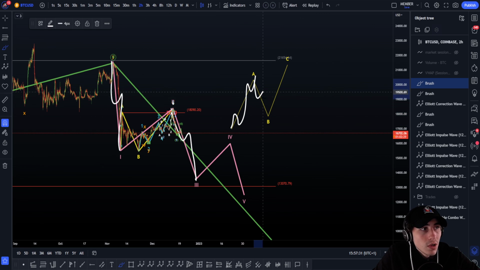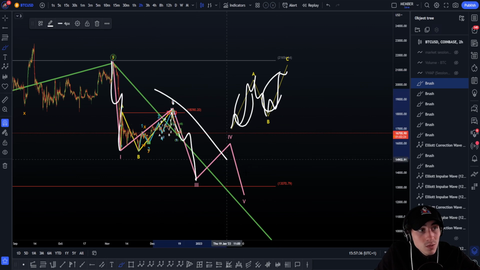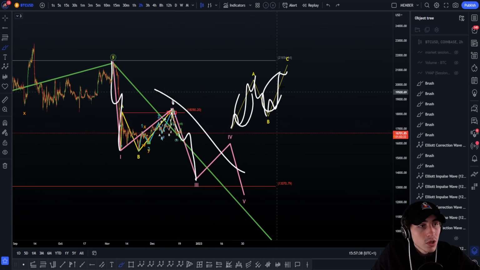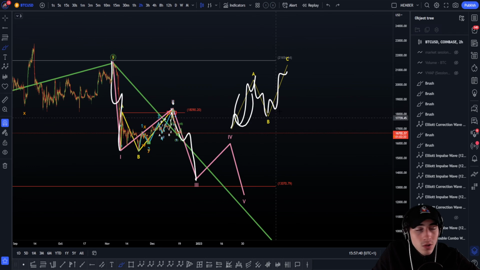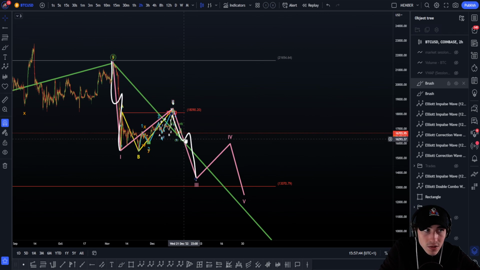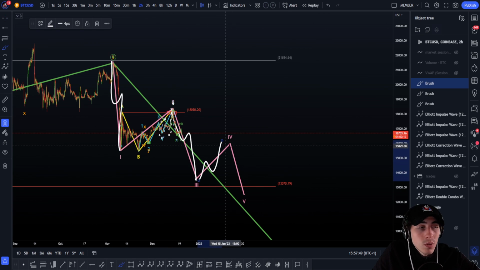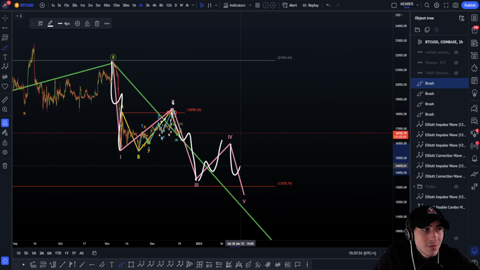So wave 1 2 3 4 5, correction, 1 2 3 or 5 to make it easy. Again, here we can get a leading, here we can get an ending, so this wedge to the downside, for example. Here we have a wedge to the upside, but anyway, to make it easy, 5 waves, correction, 5 waves. Here we are going to get an ABC zigzag, so 5 waves, correction, 5 waves, and we're going to get another correction. It can be an ABC flat, it can be a double XY, whatever you want, clearly. And here another ABC zigzag.